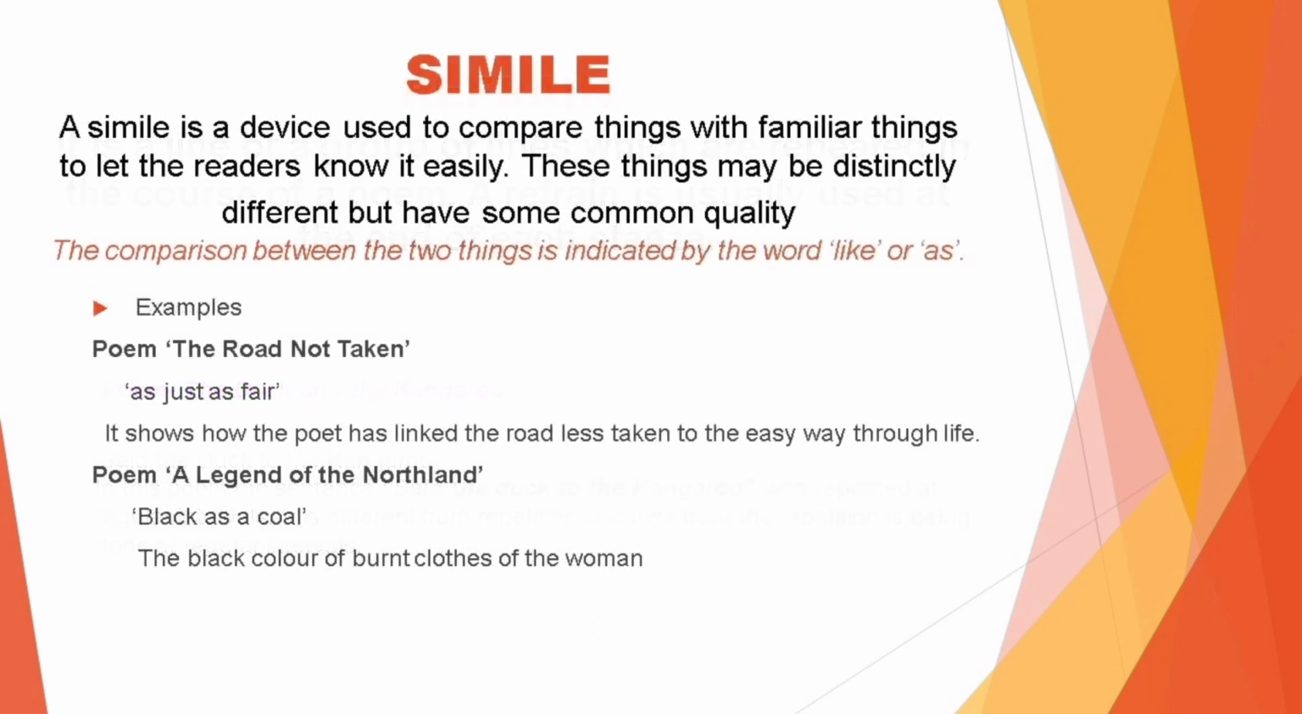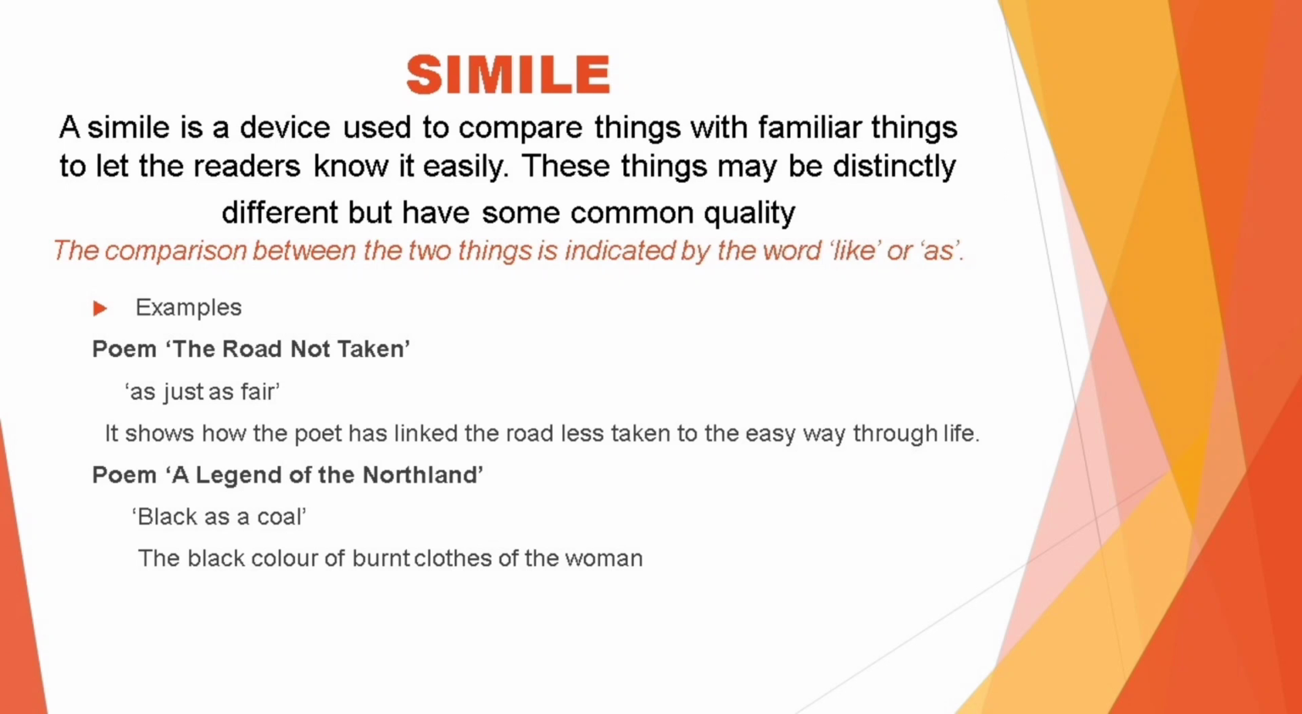The next literary device we take up is simile. A simile is a device used to compare things with familiar things to let the readers know it easily. These things may be distinctly different but have some common quality. The comparison between the two things is indicated by the word like or as.